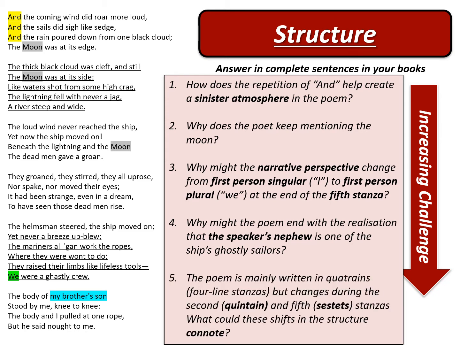Question 5. The poem is mainly written in quatrains, and quatrains are 4-line stanzas. So in that section, stanzas 1, 3, 4, and 6 are all quatrains. But the second stanza is a quintain, and that comes from the Latin word for 5. And the fifth stanza is a sestet, and that comes from the Latin word for 6. Now, why do you think the poem changes its structure? And we've already mentioned this at least twice, so you should easily be able to get this one.